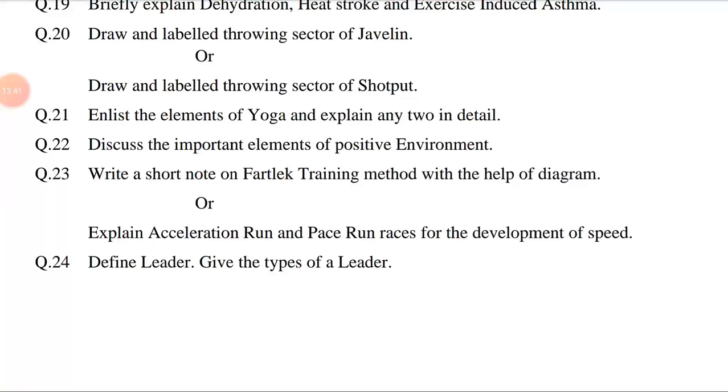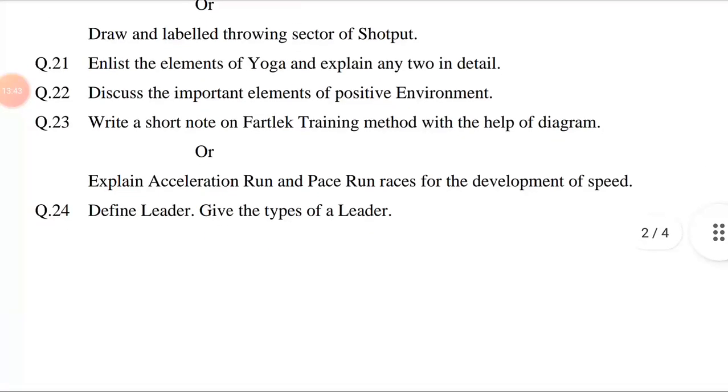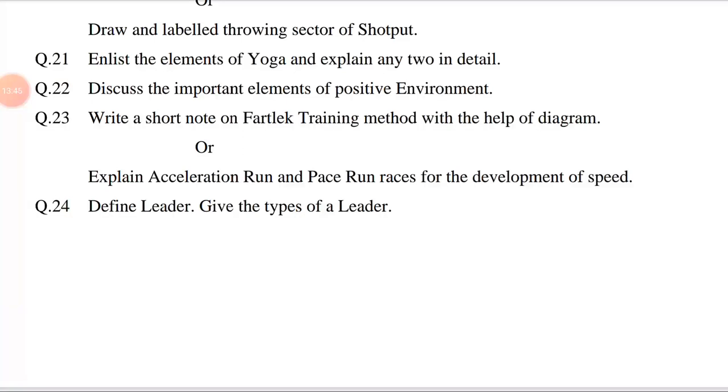Or draw and label the throwing sector of shot put. This question is also related to chapter number 7, concept of major games and sports. The answer may be, draw shot put ground. Radius of the circle 1.067 meter. Diameter of the circle 2.135 meter.